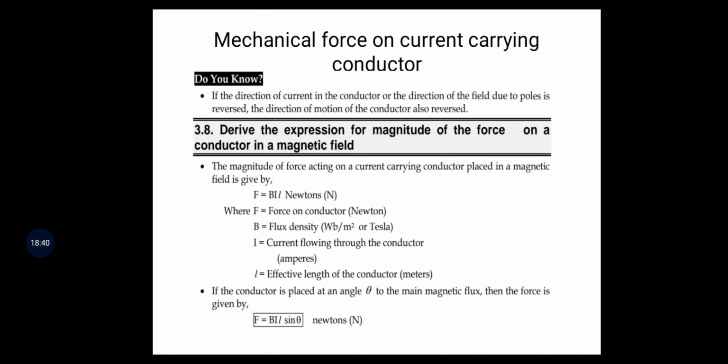Next, we are discussing the expression for magnitude of the force on a conductor in a magnetic field.